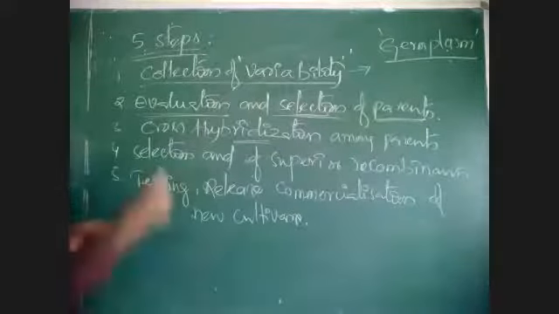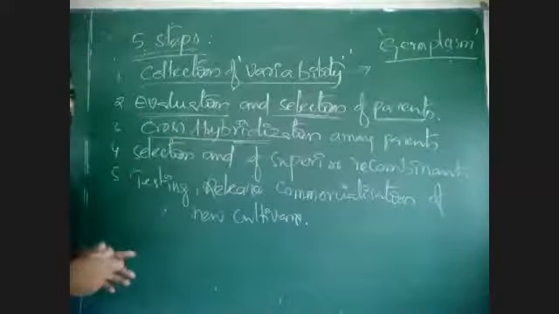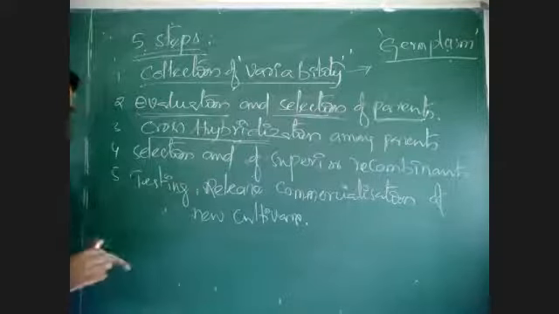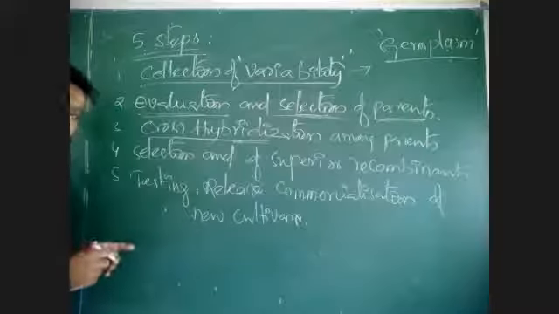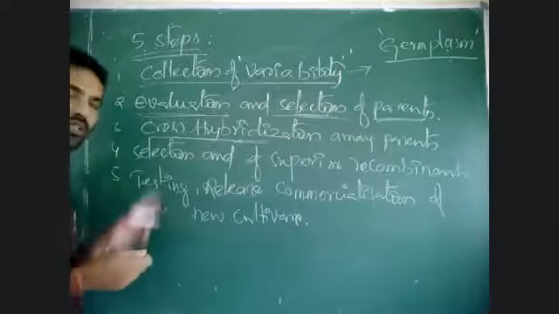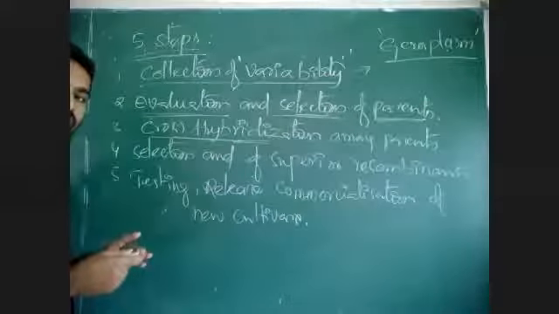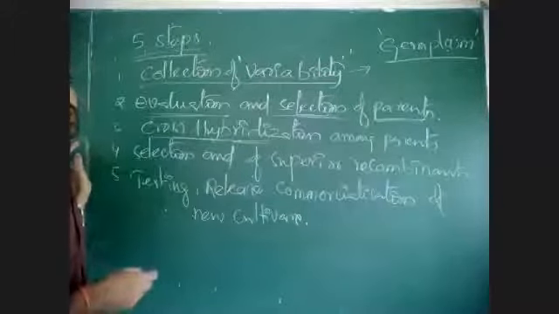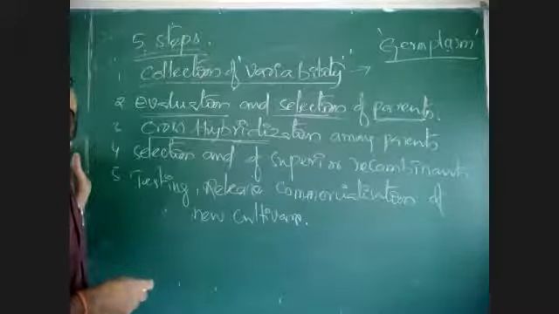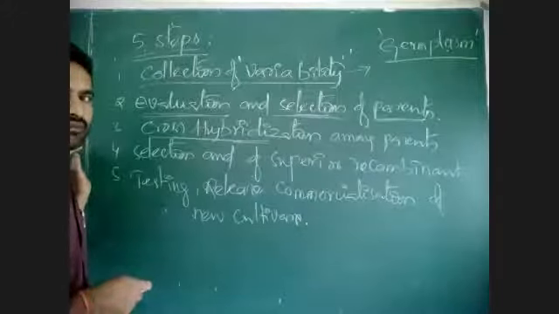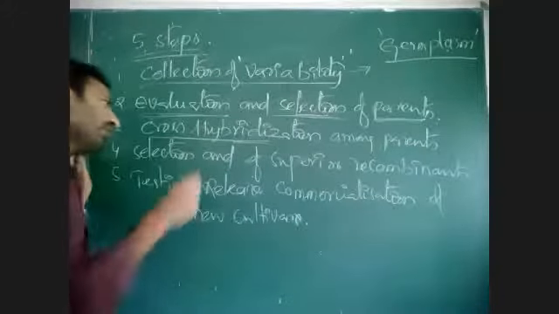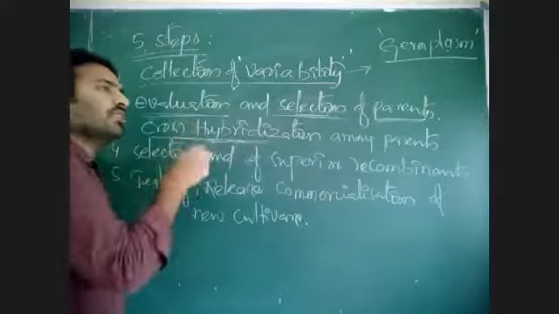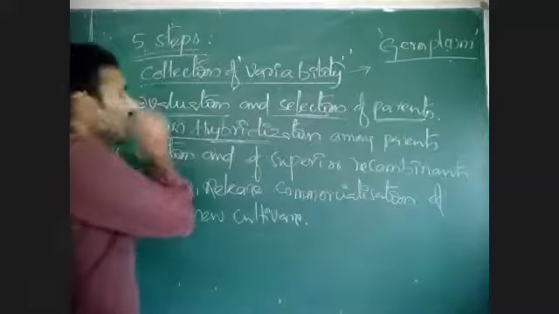What is cross hybridization? Cross hybridization is a process which involves crossing between a male parent and a female parent. We can do the crossing by natural pollination, or by artificial hybridization, where anthers are removed, that is emasculation, and the stigma is dusted with effective pollen grains. By natural pollination, pollen grains are carried from anther to stigma. That is cross hybridization.